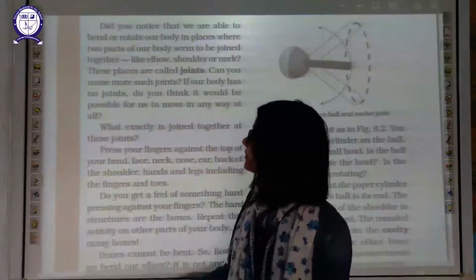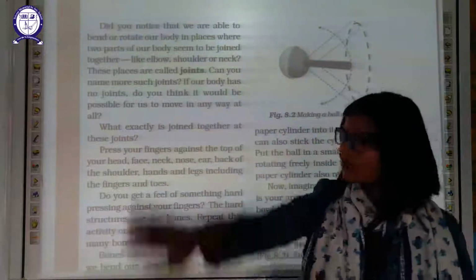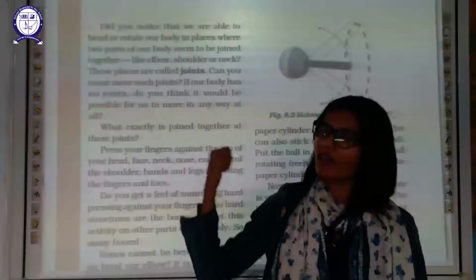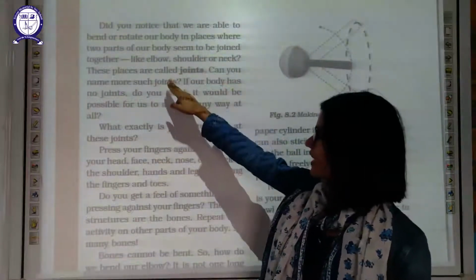Cannot. Why? Did you notice that we are able to bend and rotate our body in a place? We can do that, but we cannot bend our arm in that position. Where two parts of the body seem to be joined together, like the elbow.